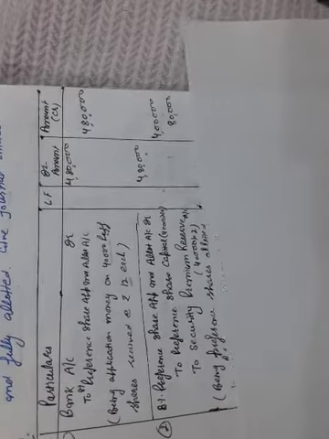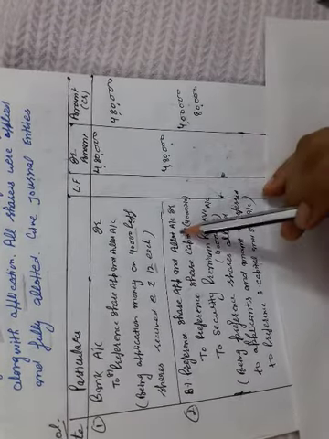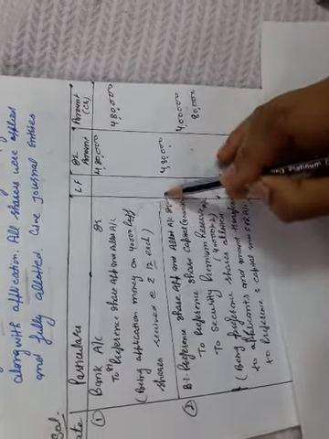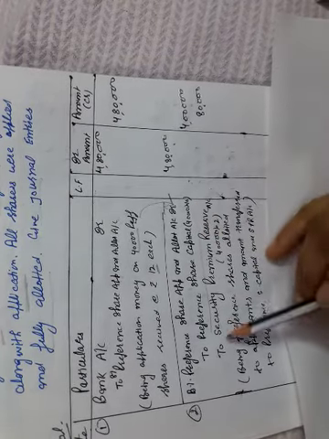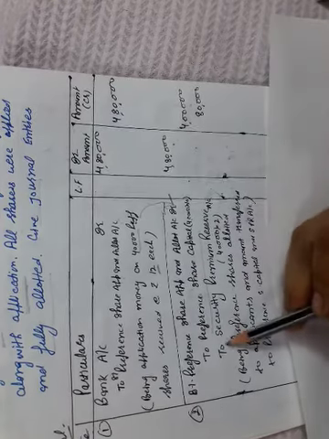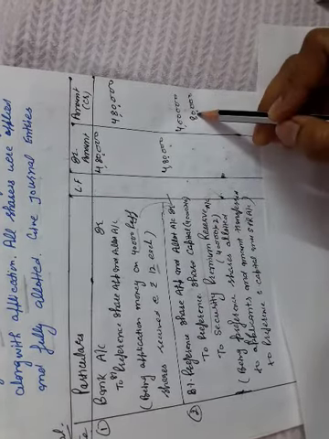Now the next entry will be: 8% preference shares application and allotment account debit 4,80,000. This account will be debited now, to preference share capital with the nominal value, 40,000 into 10, 4 lakhs. Then to security premium reserve, 40,000 into 2, 80,000.